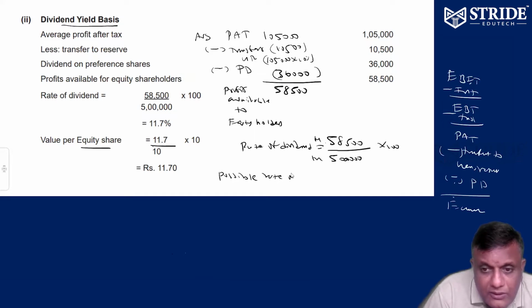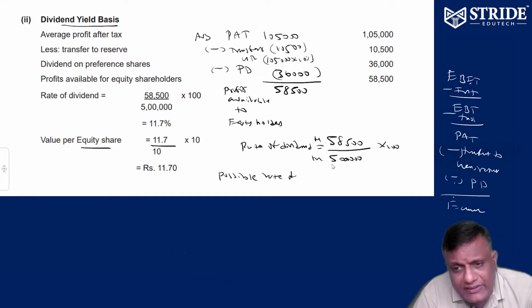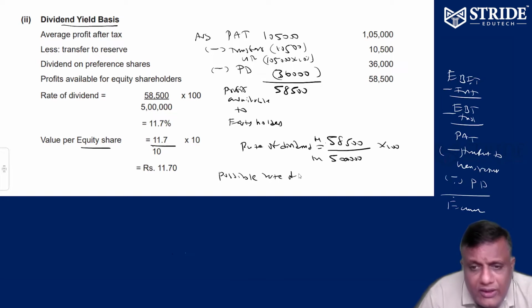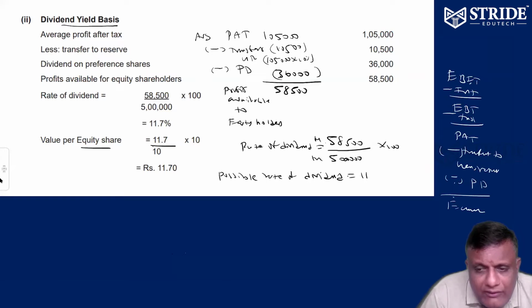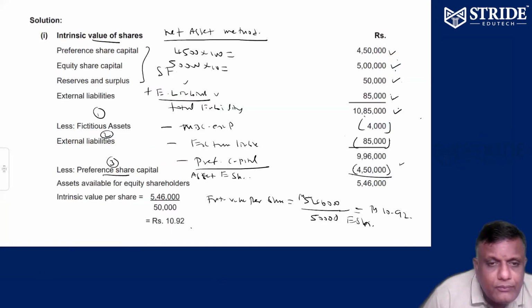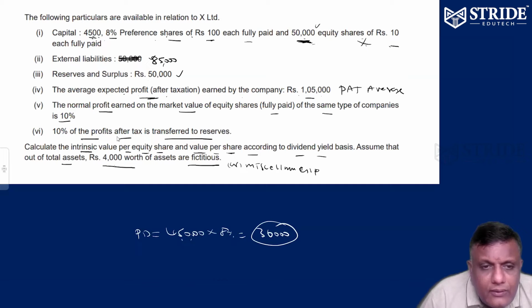See the line. Possibility: out of 5 lakhs you invested, 50,500 you may be getting. So the possible rate of dividend, that you may be getting, is equal to 11.7%.